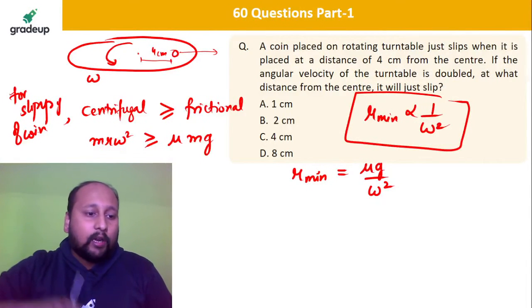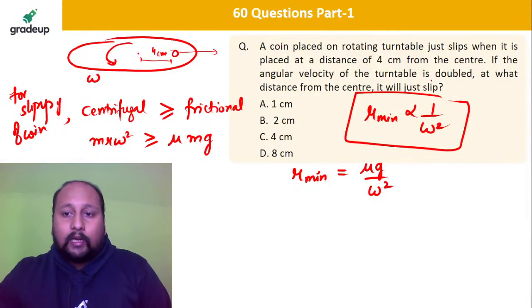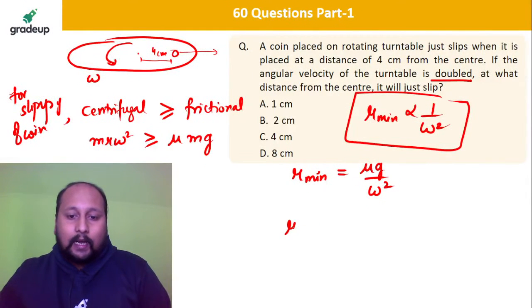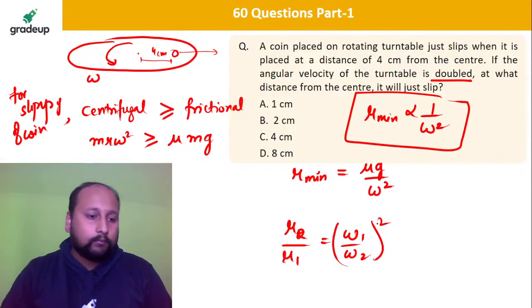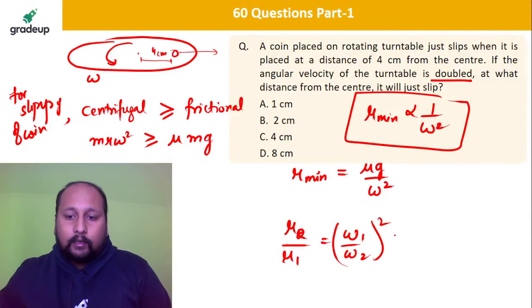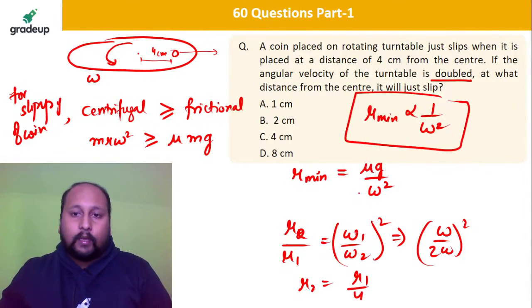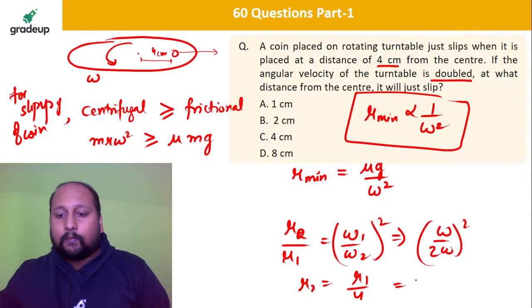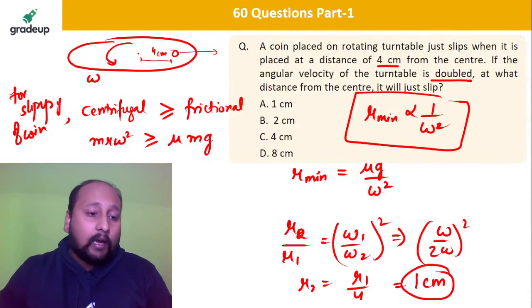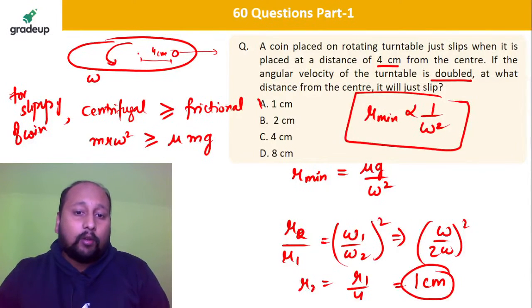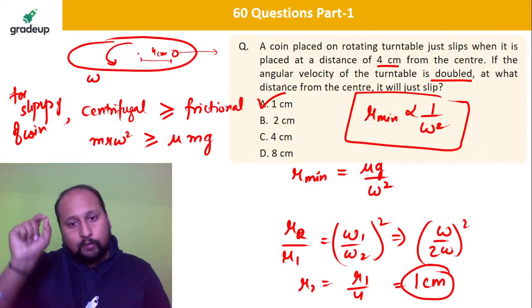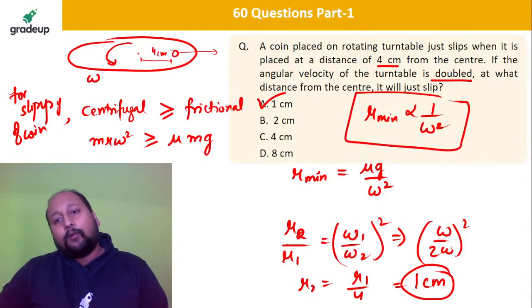Okay, now what you have done, you have doubled the omega. You are doubling the angular velocity, that means r minimum, or r2 by r1, is equal to omega 1 by omega 2 whole square. Let's say omega 1 is omega, and omega 2 is 2 omega, whole square. So I can say r2 will be equal to r1 by 4. What is r1? That is equal to 4 centimeters. So this will be equal to 1 centimeter. That means when you are doubling the angular velocity, if you keep the coin exactly at 1 centimeter, this coin will be undergoing a slip.